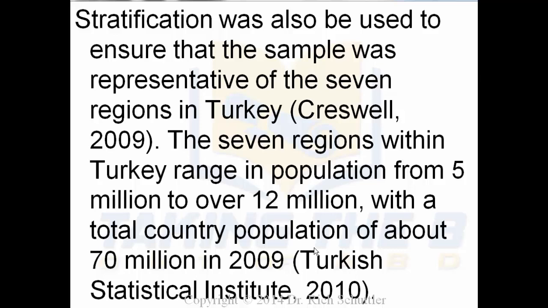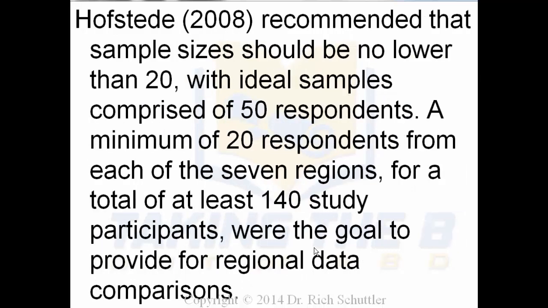sample was representative of the 7 regions in Turkey. She indicated a citation there. The 7 regions within Turkey range in population from 5 million to 12 million, with a total country population of about 70 million in 2009. You can see where she got her statistic. It was very current.